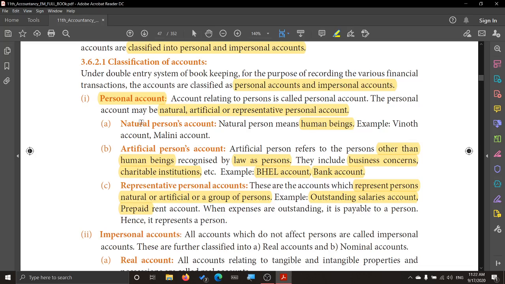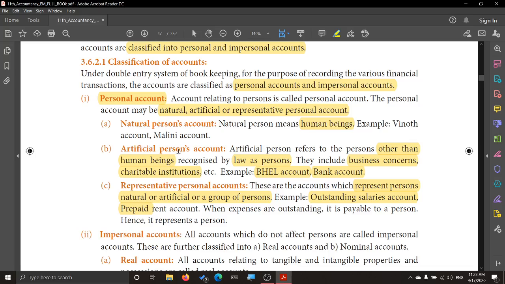We are going to see what we mean by natural person account. Here these accounts are of human beings in nature. Human being accounts only, you call them natural persons. Example, Vinod account, Malini account. They may be debtors to the business, or they may be creditors. We mention their name, so we call them natural persons.